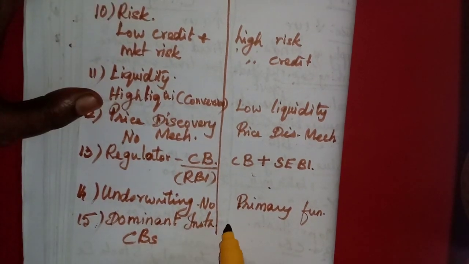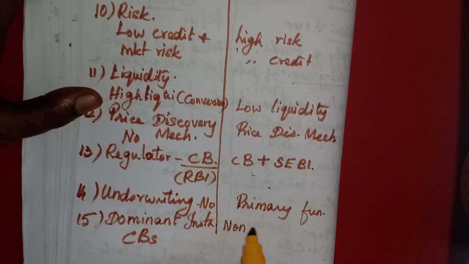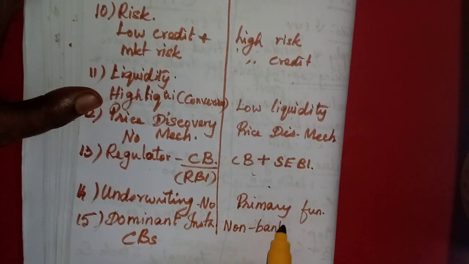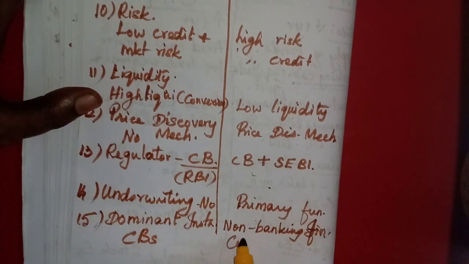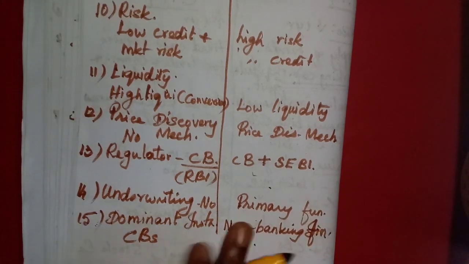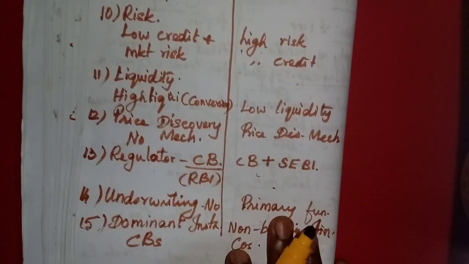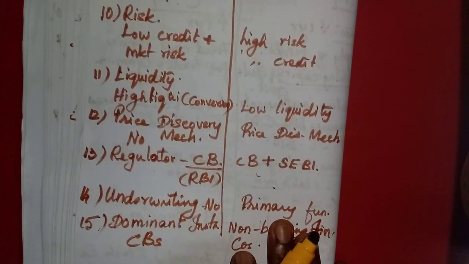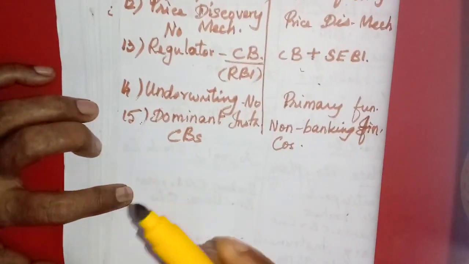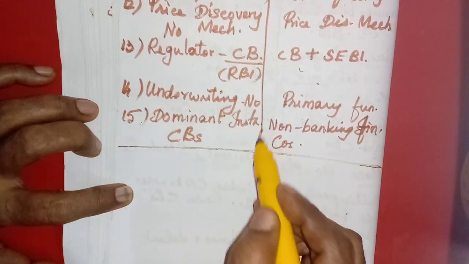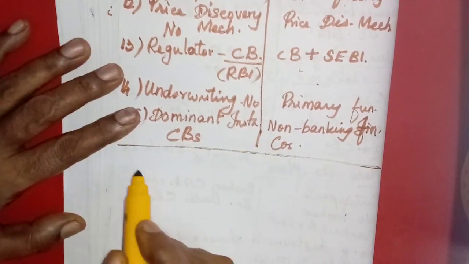In the capital market, the non-banking financial companies are the dominant players. I think you might have understood all the 15 points. You have to learn this, as it is a question, one of the 5 mark questions. All the 15 points you read are very easy.